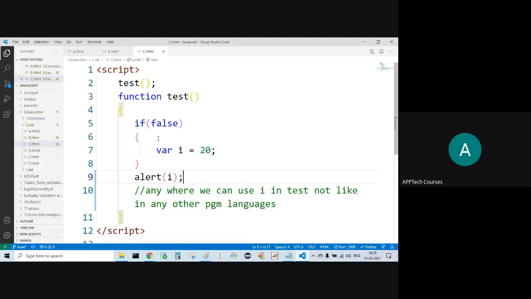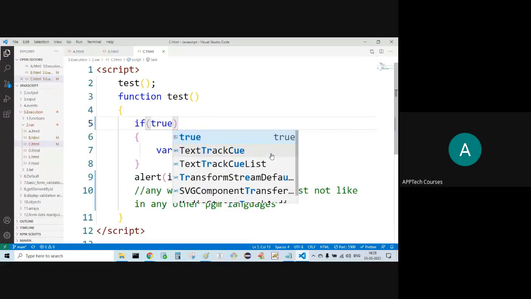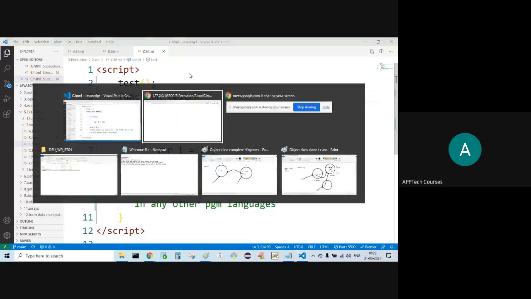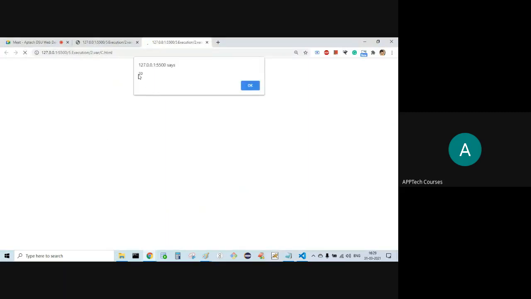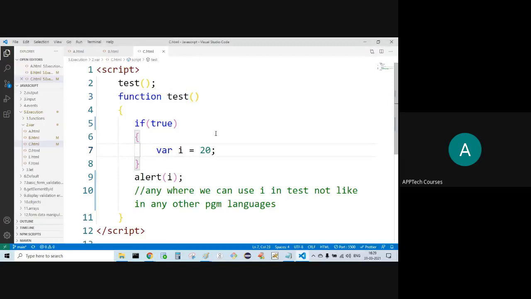That means if and only if the if block executes, then only I is getting the value. When the if block is true, then only I will be getting 20. Now let us make it true. Refresh. 20 we are getting.